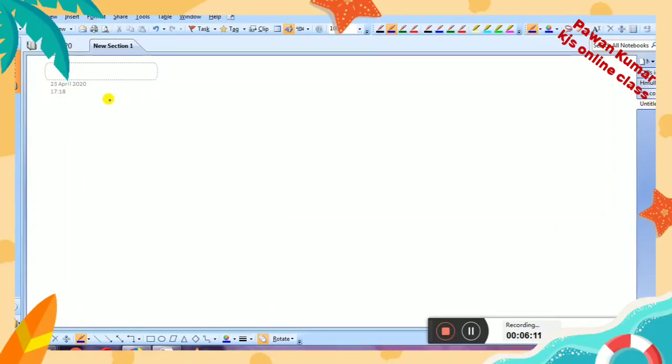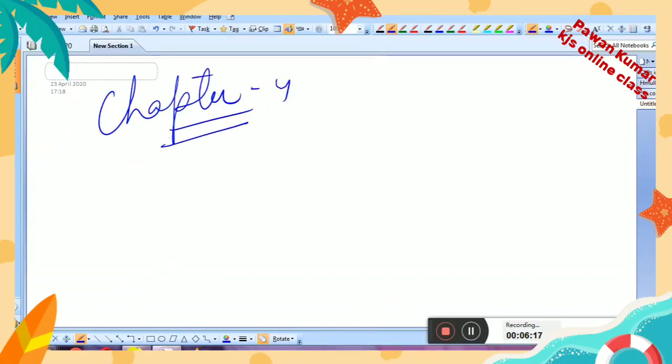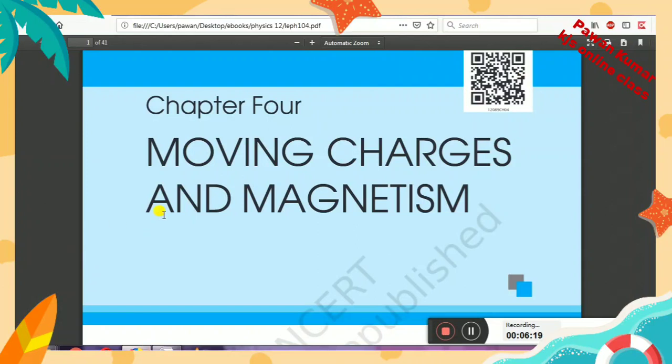So let us start chapter number 4 today. Chapter number 4, children, is moving charge and magnetism. What we study in this chapter is how magnetism could be produced due to moving charge.